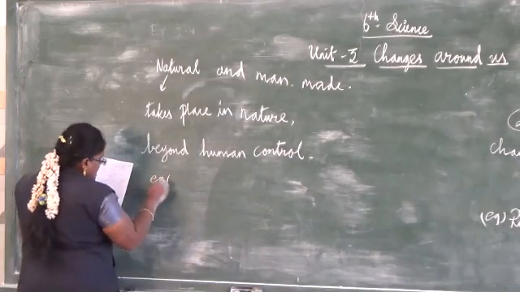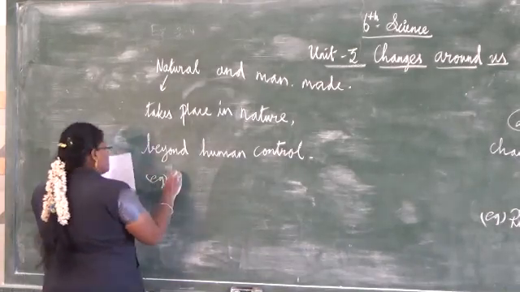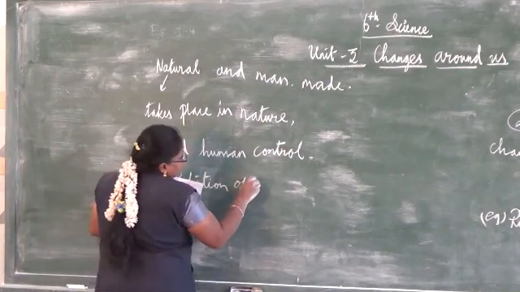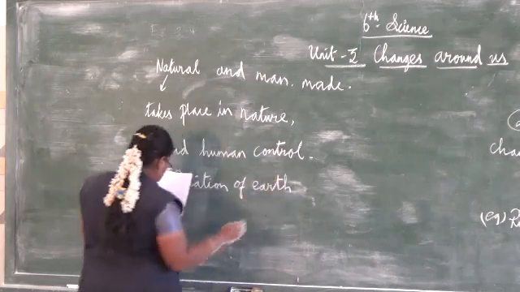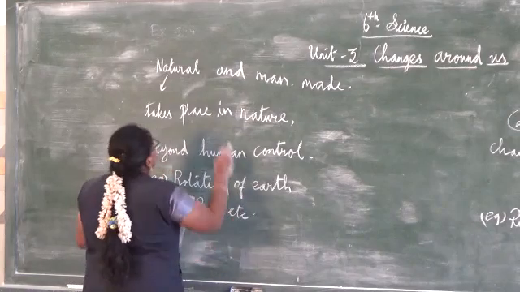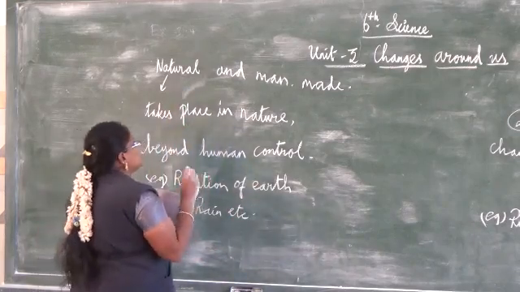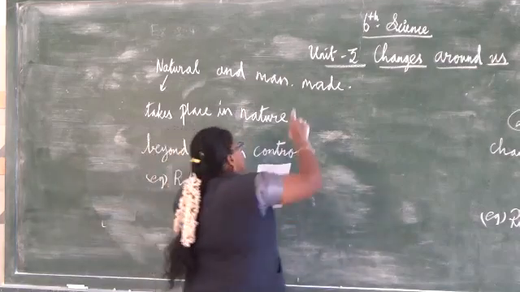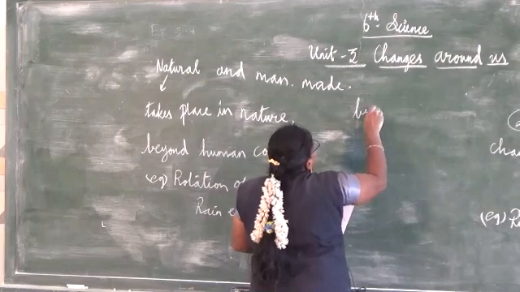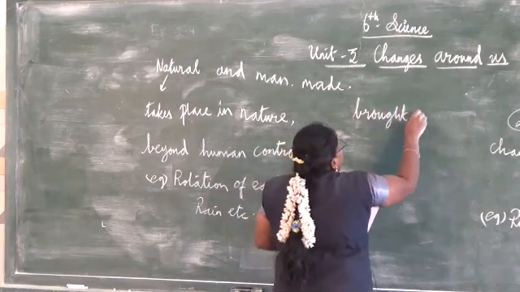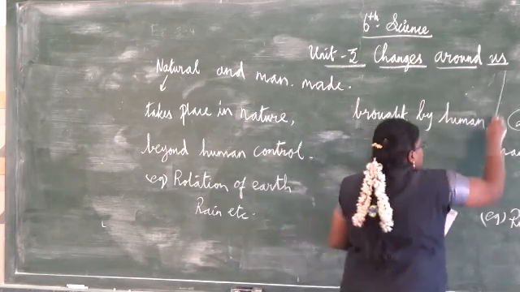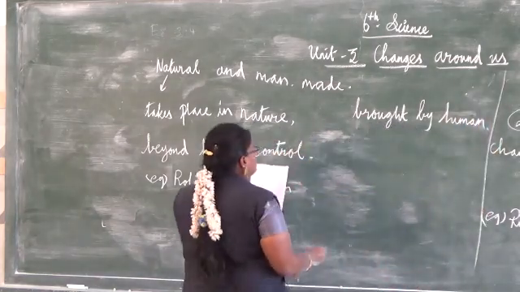Example is rotation of earth. Next, rain, etc. All this is natural change. Next is man-made change. What is it? Brought by human. It is mainly brought by whom? By human. Okay, brought by human.